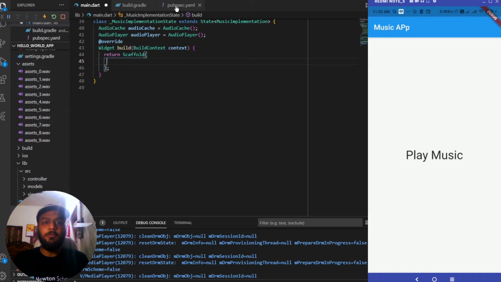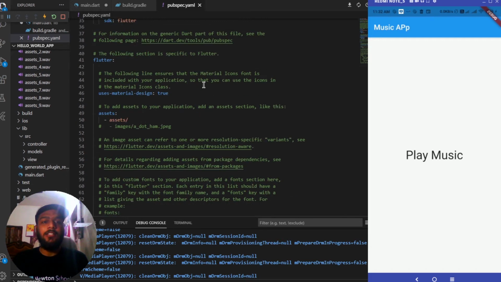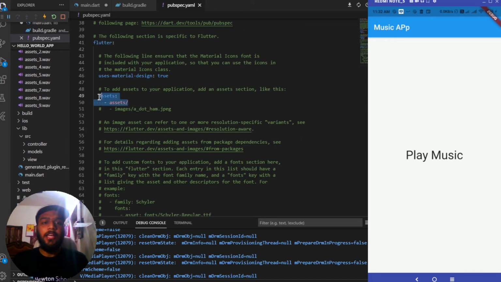So let me go to my pubspec.yaml file, and inside this file you can see over here, this must be commented for you, and it must be showing images/a.ham.jpg for you. So in my previous video I have explained you have to remove the first one which is present, like the images slash and the thing which is present after it, and you have to add the assets directory for you.